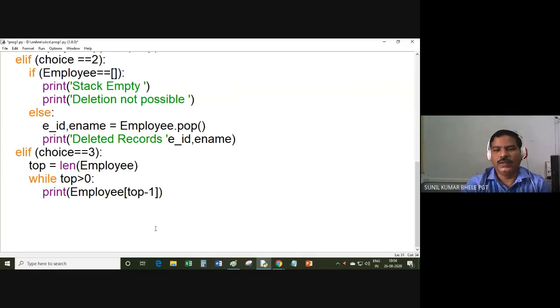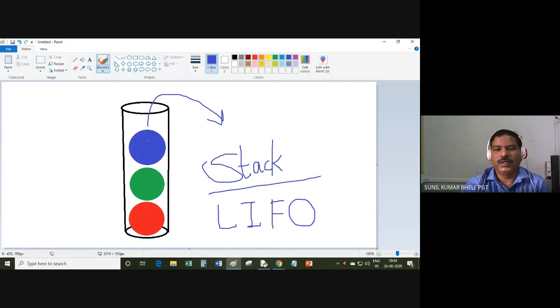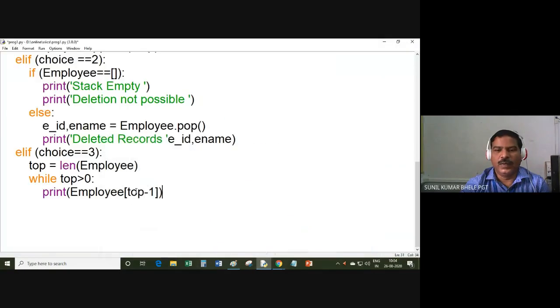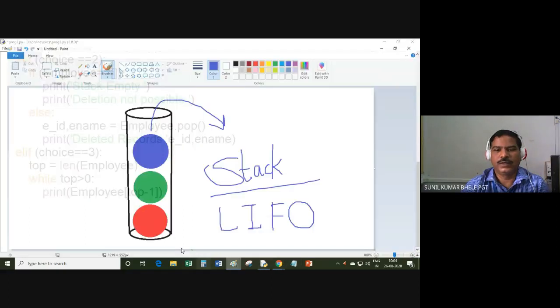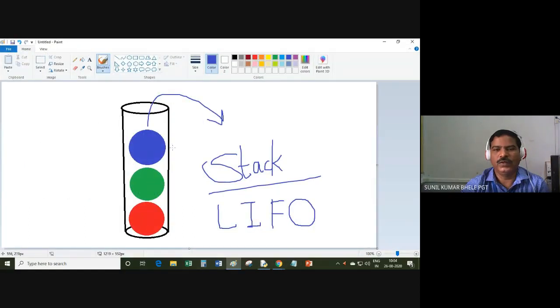You know that index begins from 0. So suppose the length is 3, but the index of this blue ball is 2. That's why I'm writing top minus 1. So 3 minus 1 is 2. So the index of this blue ball is 2: 0, 1, 2.